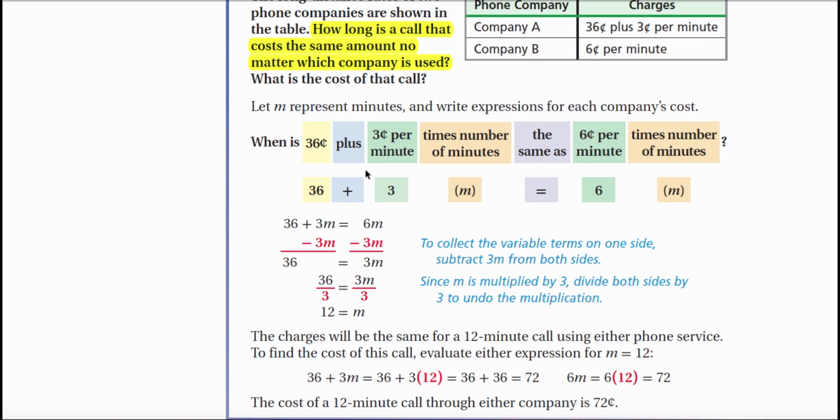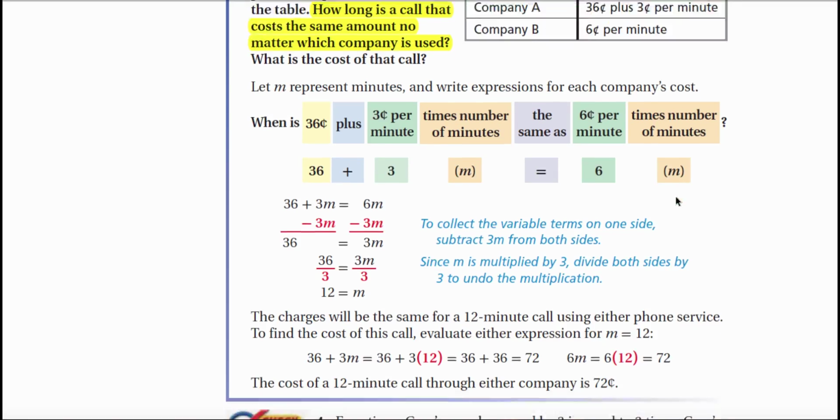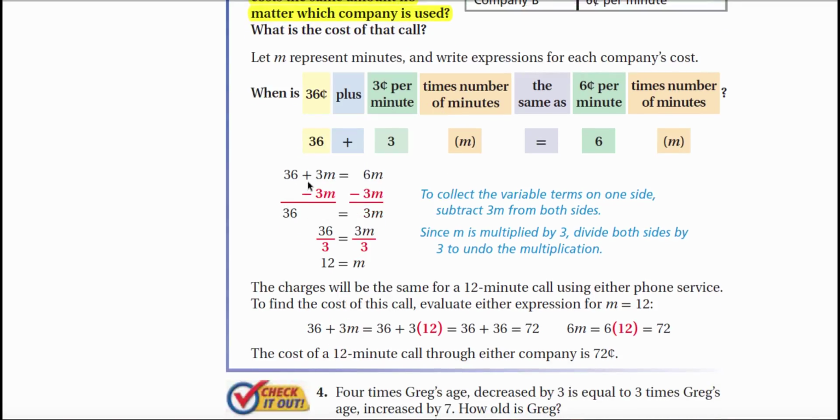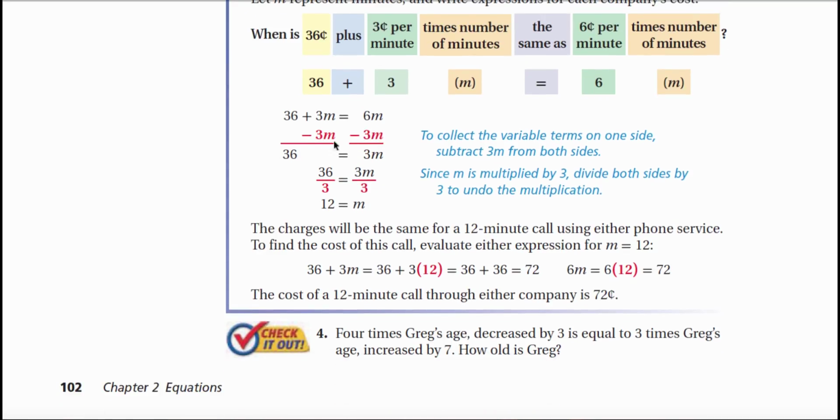When are they equal? So when is 36 cents plus 3 cents per minute times the number of minutes, which we'll call M, the same as 6 cents per minute times the number of minutes, M? So we get the equation, 36 plus 3M equals 6M. Subtract 3M from both sides. These cancel away, giving me 36 equals 3M. 3 times M, so the inverse operation is division. Divide both sides by 3, M equals 12.